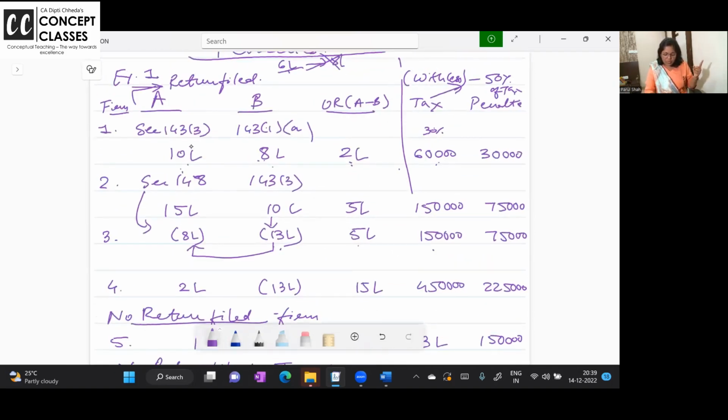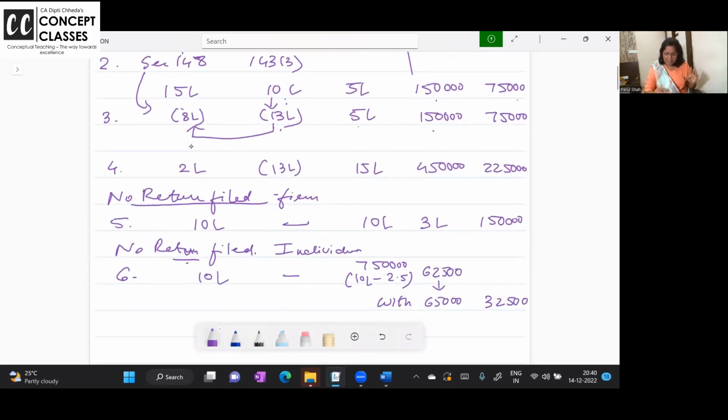Okay, now in scrutiny it got 10 lakh. Again, income escaping assessment or somewhere else, the assessed income is reassessed, and it again increased from 10 lakh to 15 lakh. Again calculate the tax on 15 lakhs, calculate the tax on 10 lakh. The difference is the increase in tax because of the underreported income, and on that 50% is the penalty.